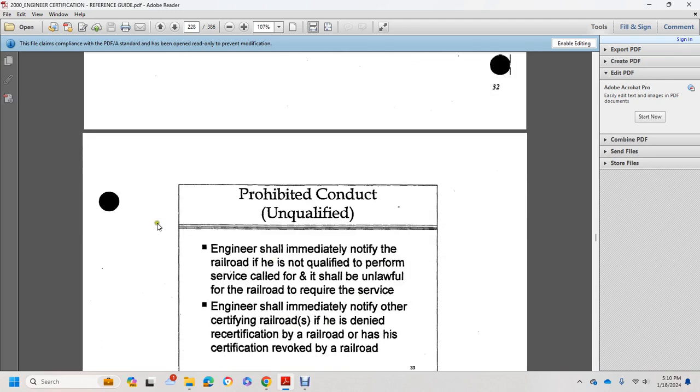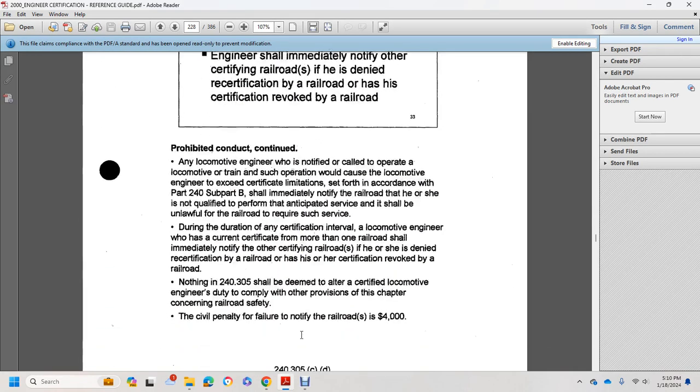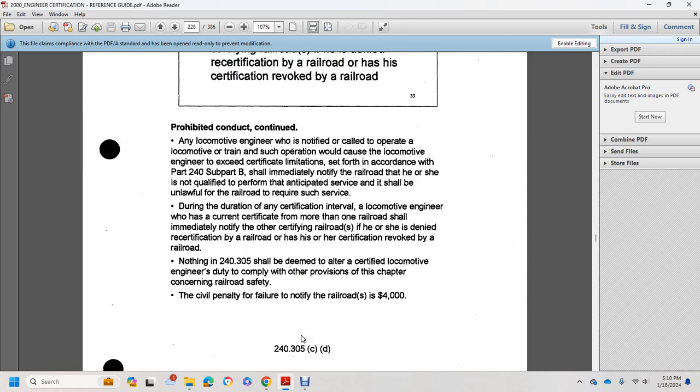Prohibited conduct: unqualified engineer. An engineer shall immediately notify the railroad if he or she is not qualified to perform the service called for, and it shall be unlawful if the railroad requires that service. The engineer should immediately notify other certifying railroads if he or she has been denied recertification by a railroad or his or her certificate is revoked. Alright, prohibited conduct continued.